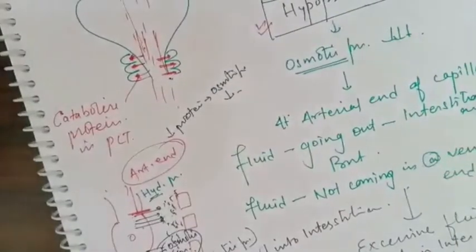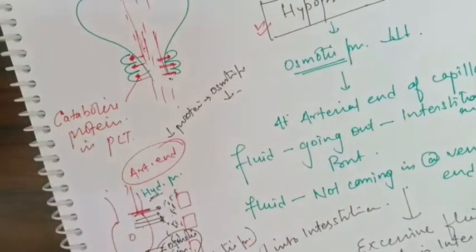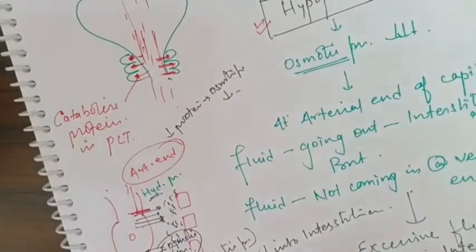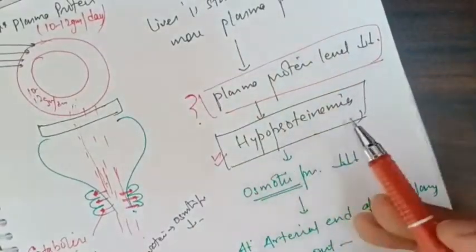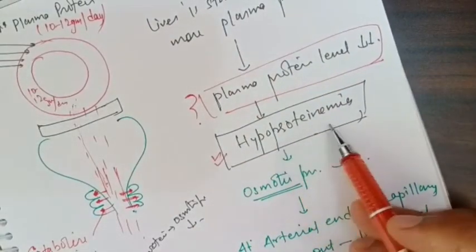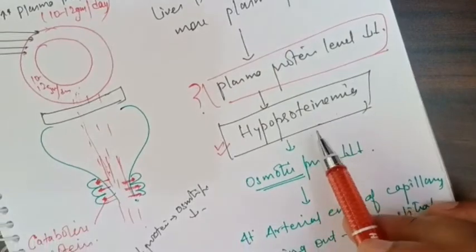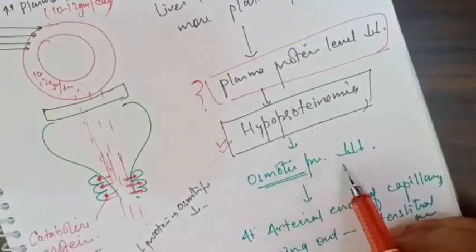So till now we have said that there is increased protein loss in the urine when there is any injury. Because of that, the liver will start synthesizing more plasma protein, but still plasma protein is low, so it causes hypoproteinemia. When there is less protein in the blood, osmotic pressure will be low.